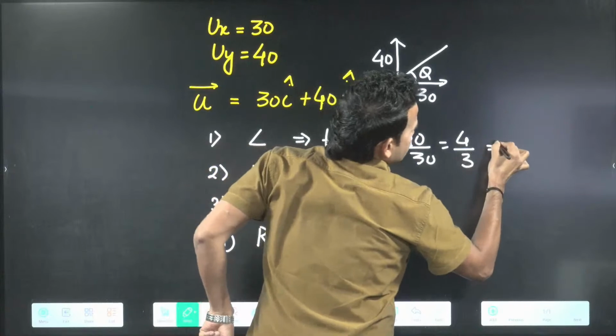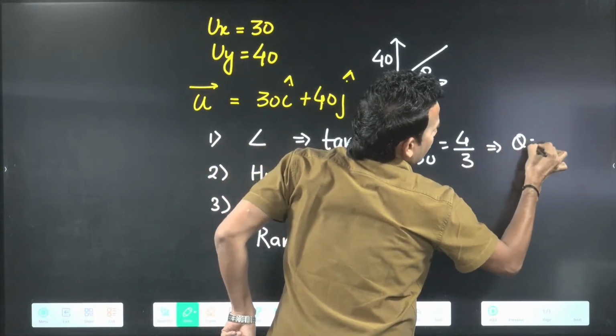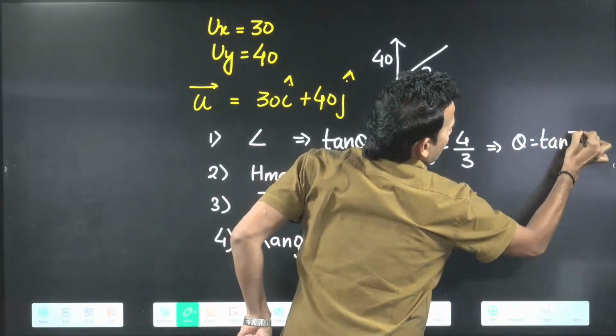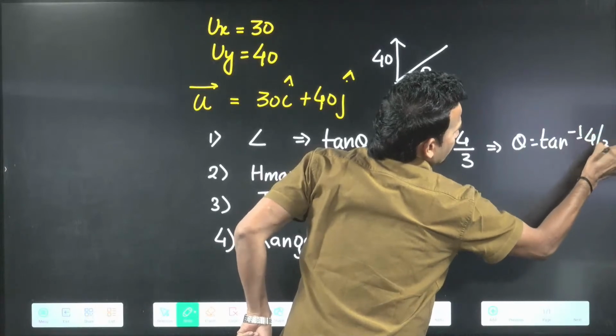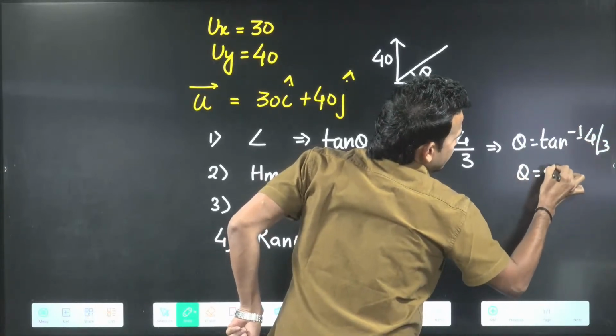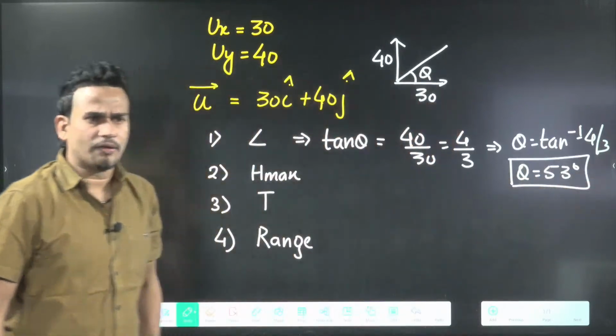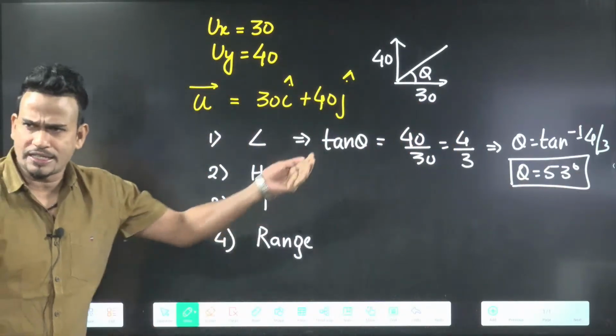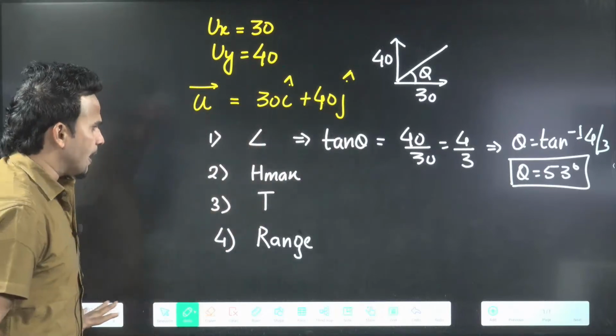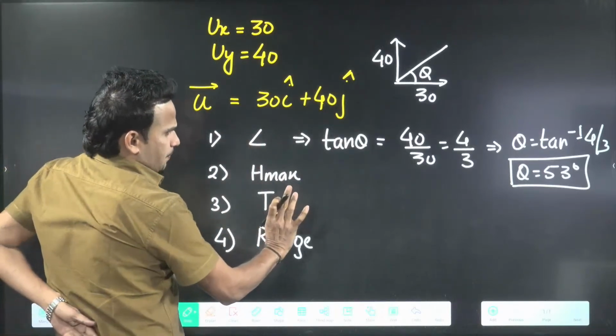So theta is tan inverse 4 by 3, which is also 53 degree. So from here theta will come 53 degree. Very good, everyone is getting the answer. Nothing to worry.